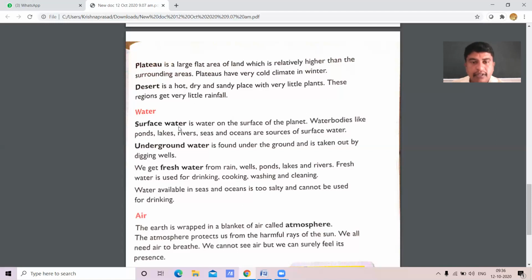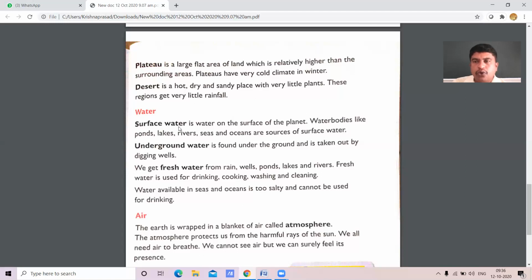Right, children? The water which is available in seas and oceans is salty and cannot be used for drinking. Is it possible to drink ocean water? Not at all. We cannot drink ocean water. We cannot drink sea water. Am I right, children?